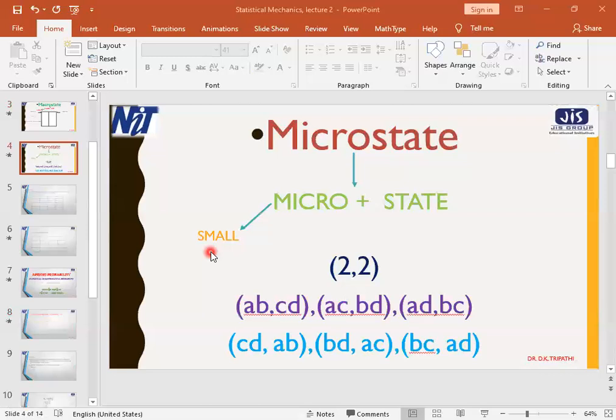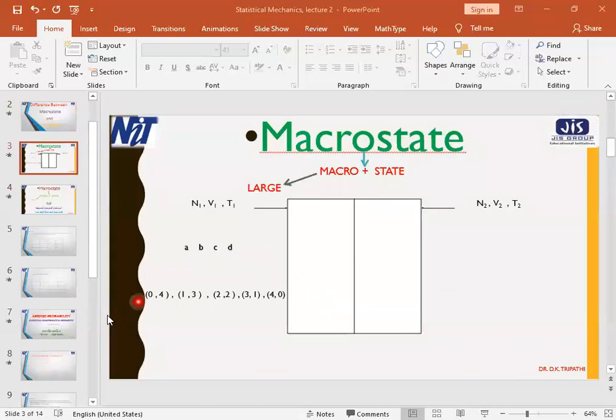You see these distributions. 0, 4, how can you realize it? Put no particle in the first compartment, put A, B, C, D in the second compartment. So it will be realized in 1 number of ways. This will be realized in 4 number of ways: A, B, C, D, B, A, C, D, like that. This will be realized in 6 number of ways, which we have seen in the last class. This will also be realized in 4 number of ways, and this will be realized in one number of way.